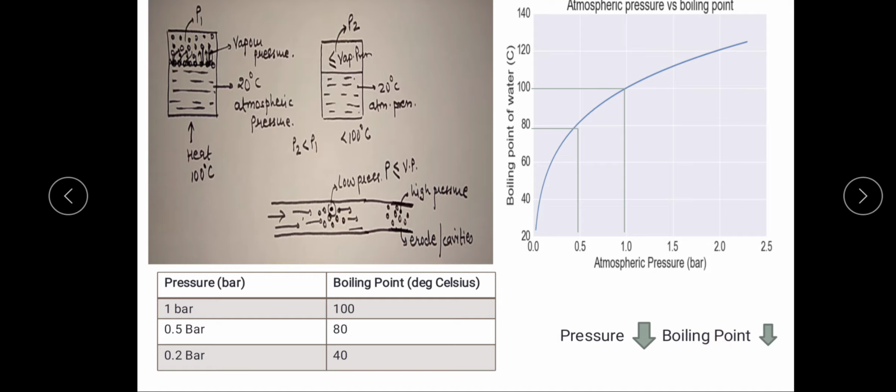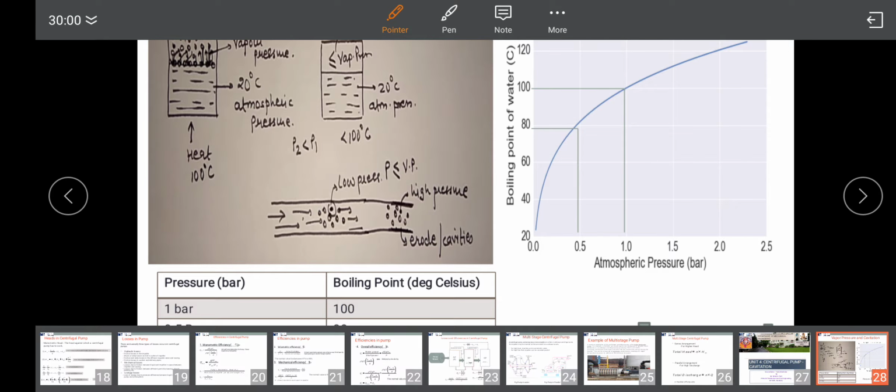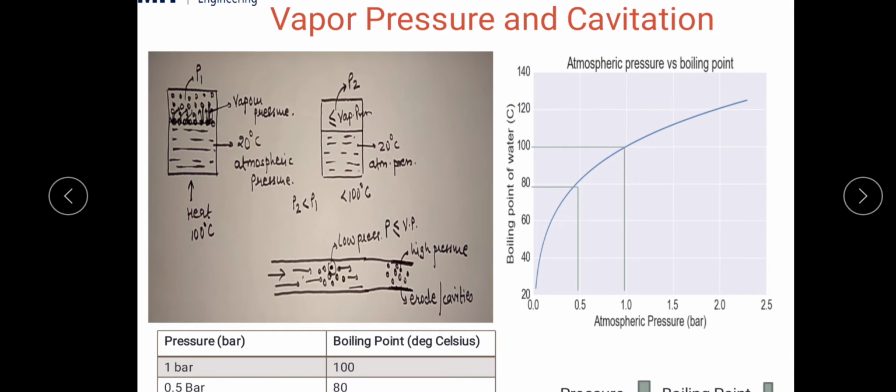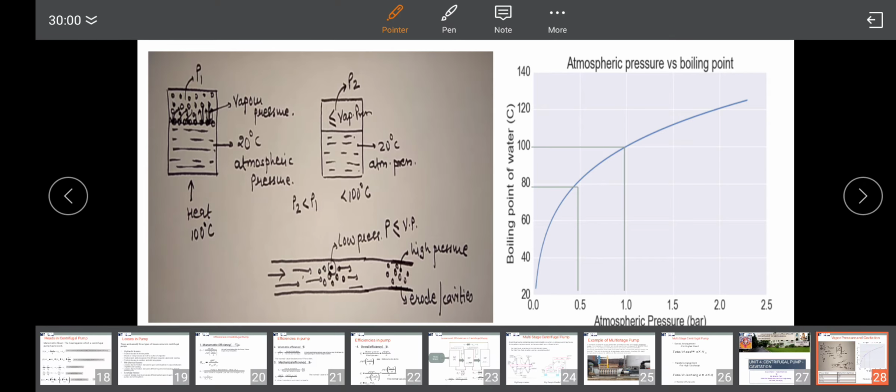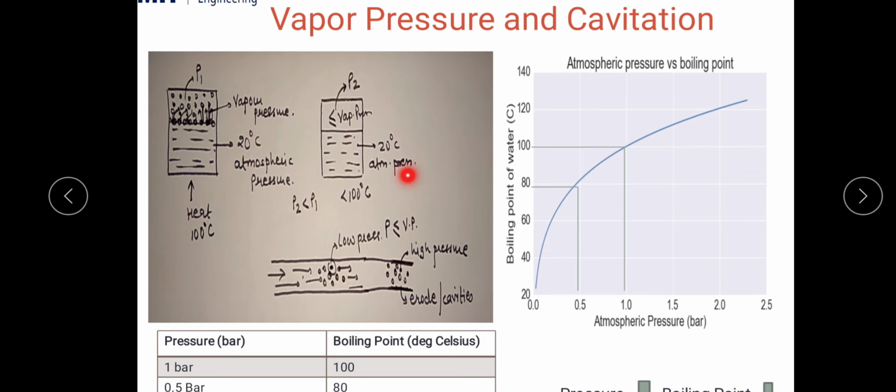Now coming back to our second case, I already said that the boiling of the water results in the vapor pressure. So if anyhow in this empty space, containing the same water at the same level at 20 degrees Celsius and normal atmospheric pressure, we are able to make the pressure in the empty space less than or equal to the vapor pressure of water, then this water can start to boil.